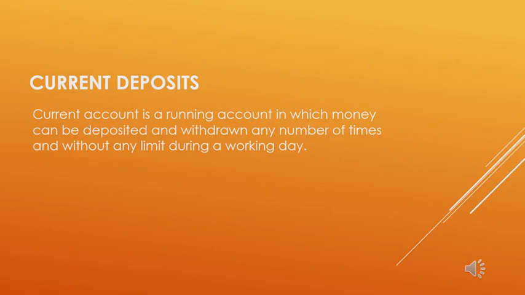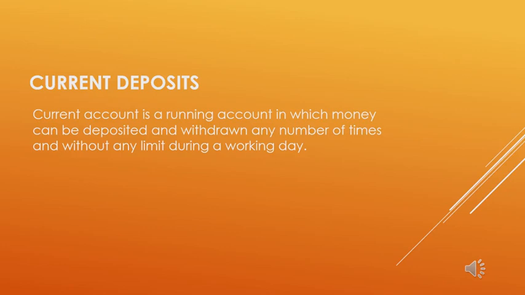Generally, no interest is given to current account holders. This is because the banker cannot profitably employ the funds in the current account, as it is always demanded by the depositor. A current account carries certain privileges which are not given to a savings account. One is that checks, drafts and bills etc. drawn in favor of third parties are accepted for collection, provided they are properly endorsed. Second, overdraft facilities.